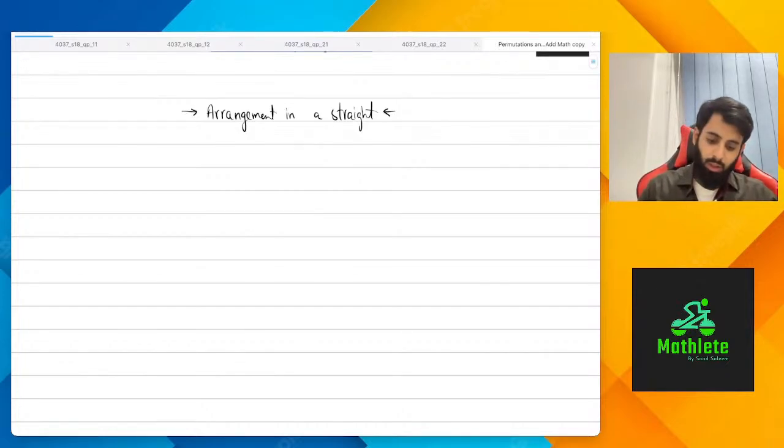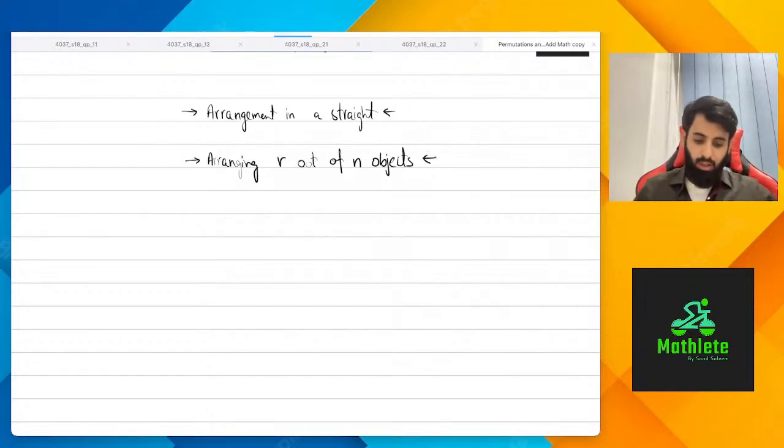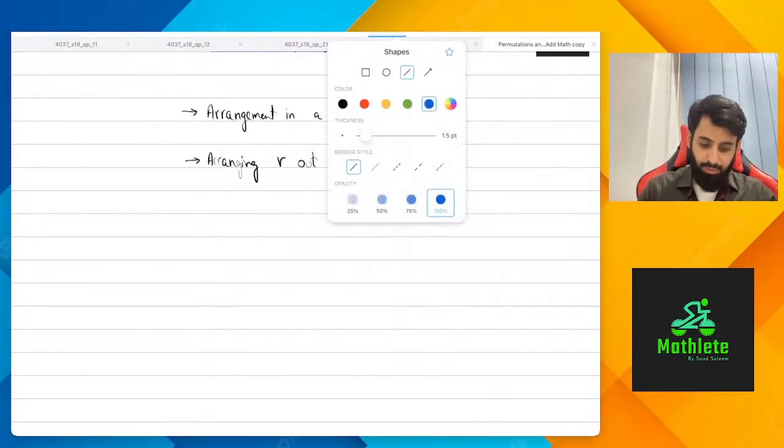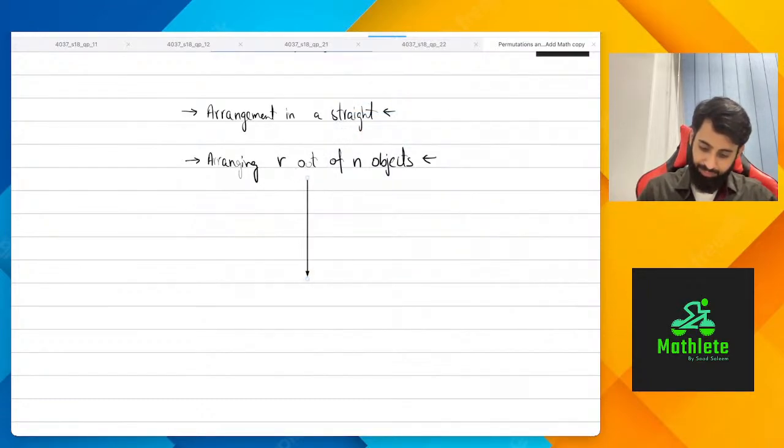Then there are some restrictions that will follow. Now what will those restrictions be? Let's see. Arranging r out of n objects. Now there are going to be further restrictions. What will those restrictions look like? Let's see.